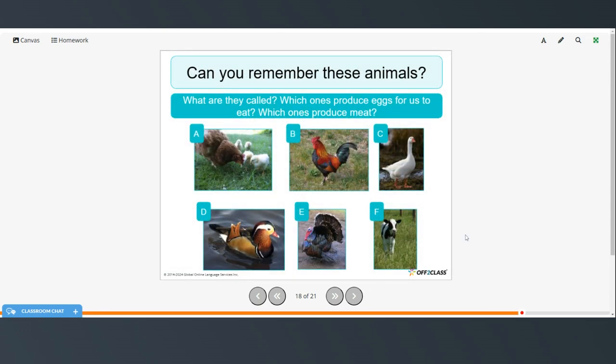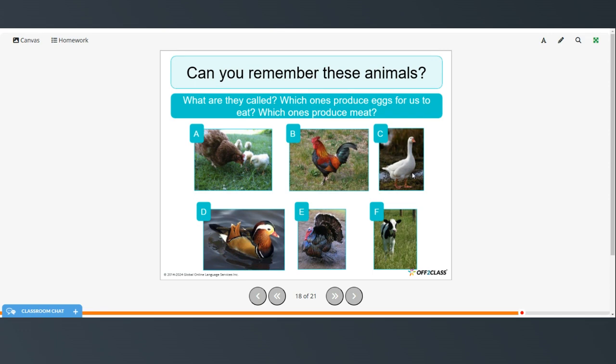And can you remember these animals? So what are they called? Which ones produce eggs for us to eat? And which ones produce meat? So we have a chicken or a hen with some chicks. They produce eggs, and we can also eat chicken for meat. This is a rooster. It's a male chicken. He doesn't produce eggs, but he can be eaten for meat.